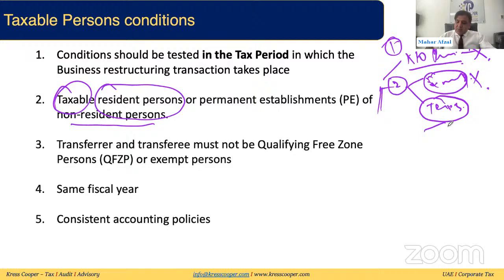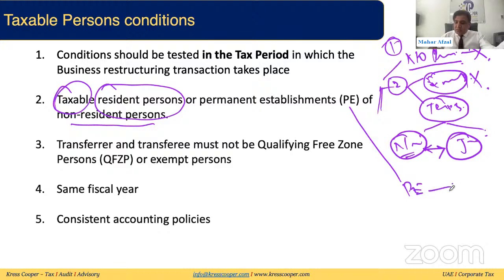These taxable persons can be natural persons and juridical persons. Both of the parties, even natural taxable person, even juridical taxable person, can enjoy the business restructuring relief. Exempt businesses and non-resident businesses cannot enjoy. PE, yes, PE of the non-resident person can enjoy the business restructuring relief. Even if there is a transaction from one PE to another PE, at the end, both are taxable persons. So for both of the parties, business restructuring relief will still be applicable.